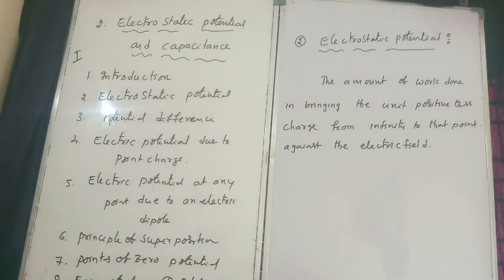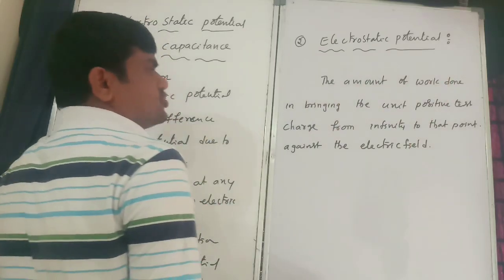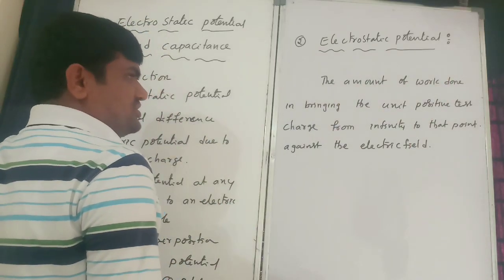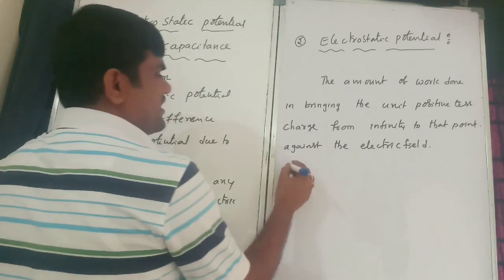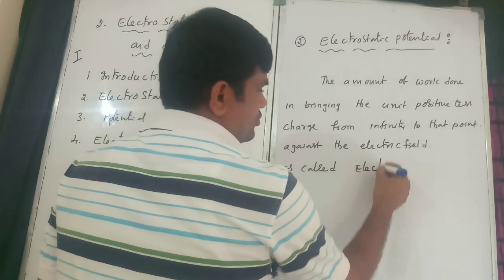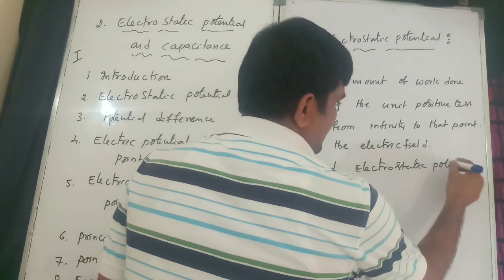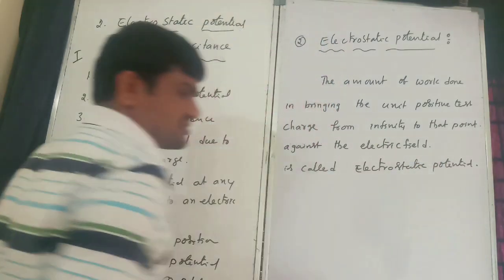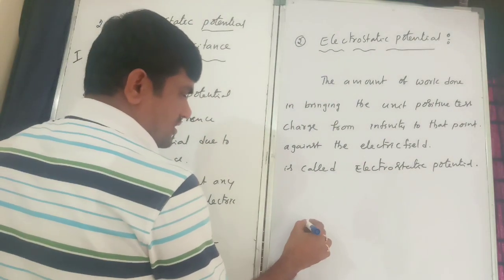The amount of work done in bringing the unit positive test charge from infinity to that point against the electric field is called electrostatic potential. Electrostatic potential. Alright?